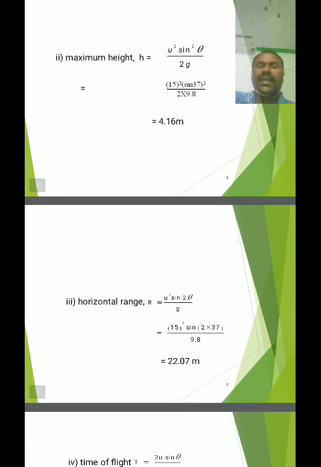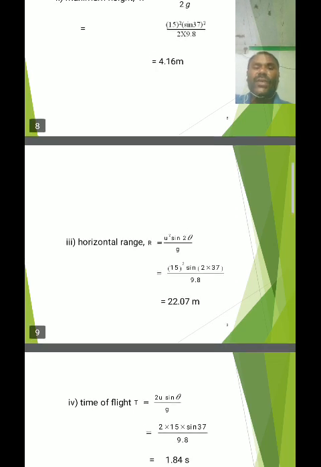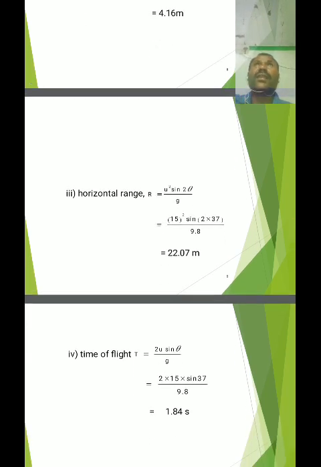And the horizontal range R is equal to u square sin 2 theta divided by g. That is, u square means 15 square into sin 2 into 37 all divided by 9.8. That is, 15 square means 225 into sin of 74 degrees all divided by 9.8. Then we get the horizontal range as 22.07 meters.